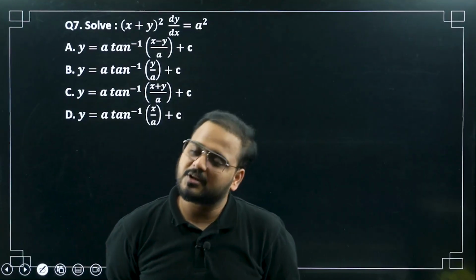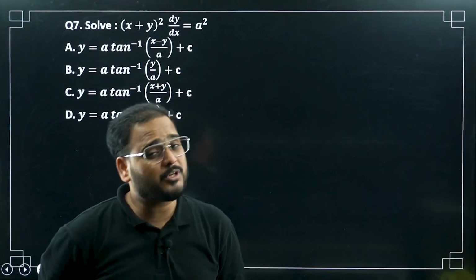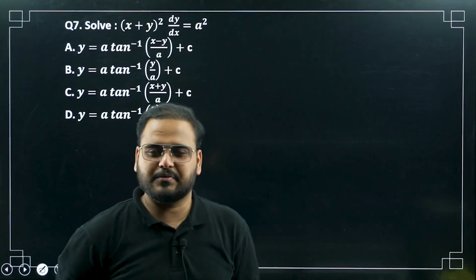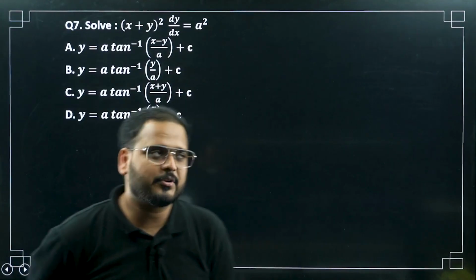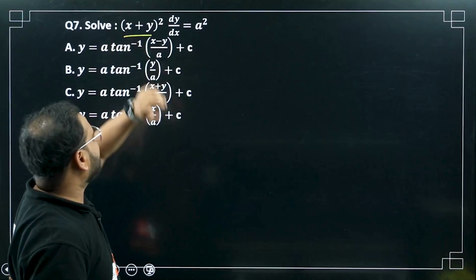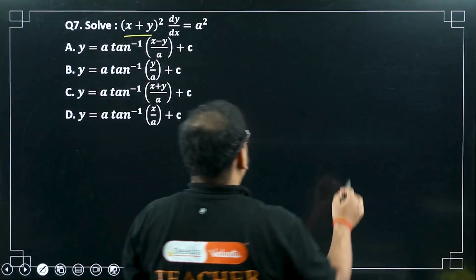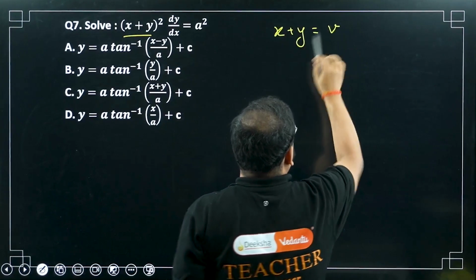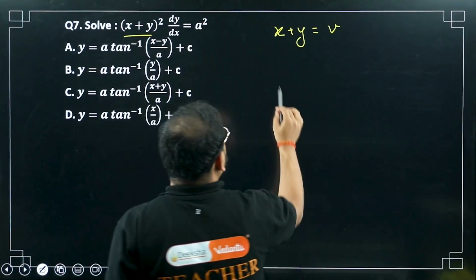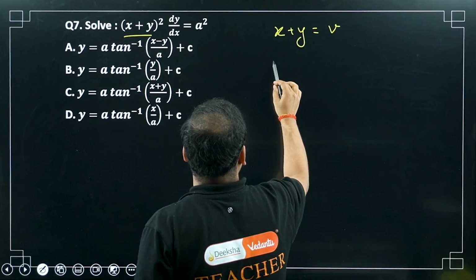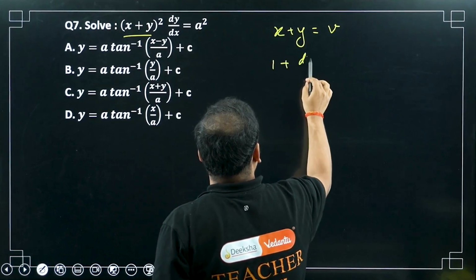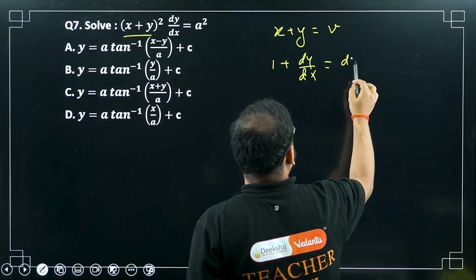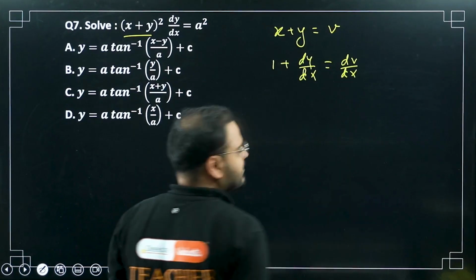I've done more than 2-3 questions on differential equations where we use substitution, I think almost 7 to 8 questions. So what I'm going to do is take x plus y as a variable v. X plus y equals v. Please take the derivative now. For x it will be just 1, for y you get dy by dx, and for v you get simply dv by dx.